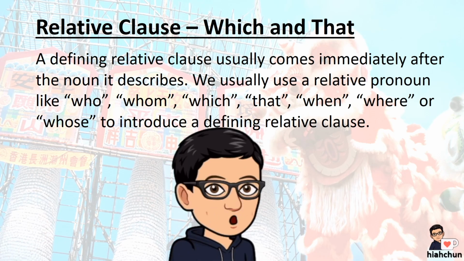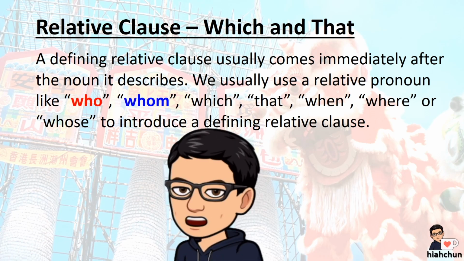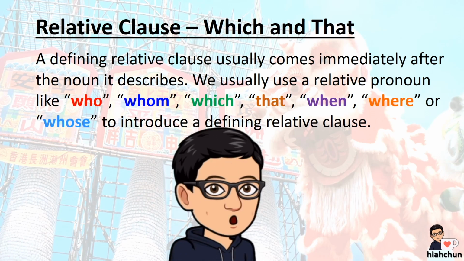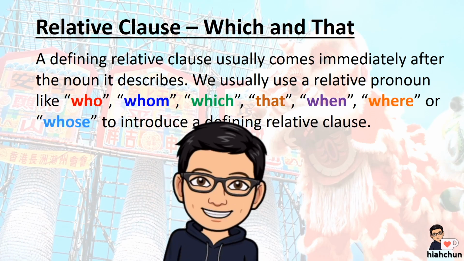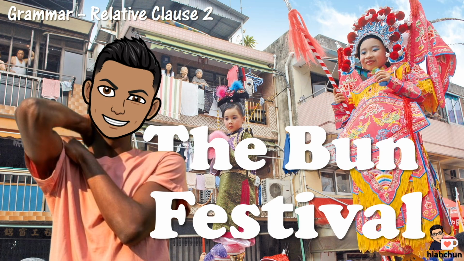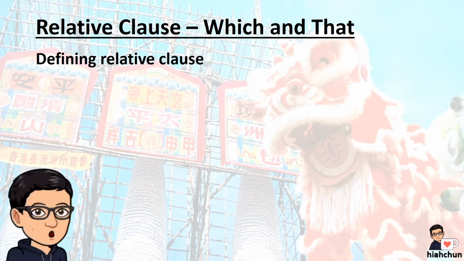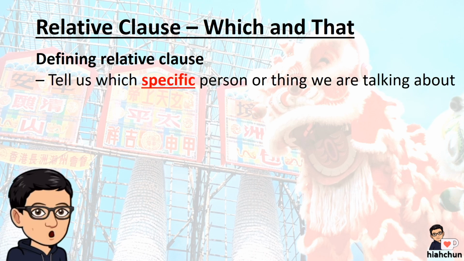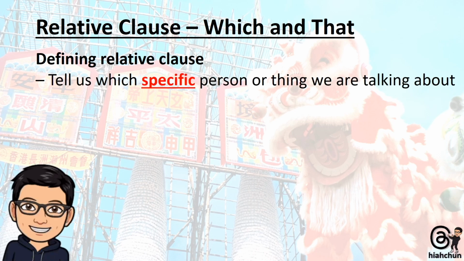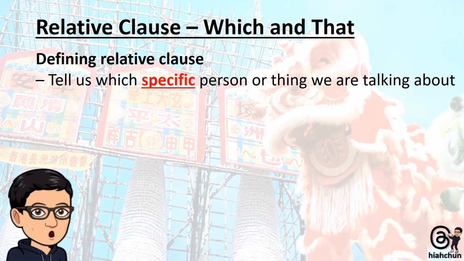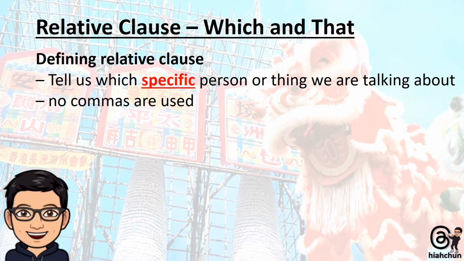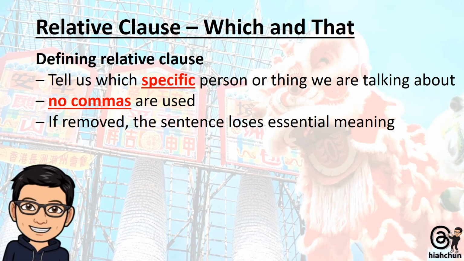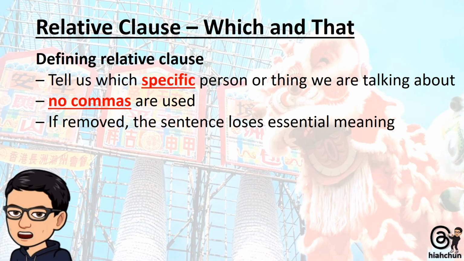We usually use a relative pronoun like who, whom, which, that, when, where, or whose to introduce a defining relative clause. When writing defining relative clauses, we tell which specific person or thing we're talking about. So, the information is essential. Also, no commas are used. If we remove the essential information, the sentence loses its meaning.